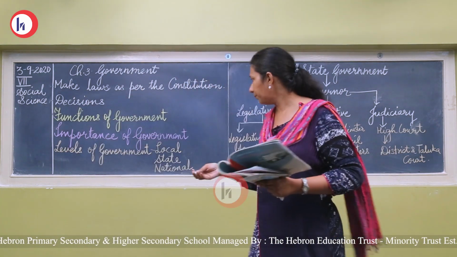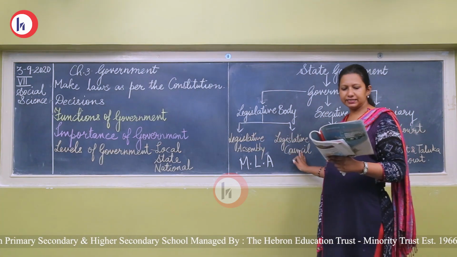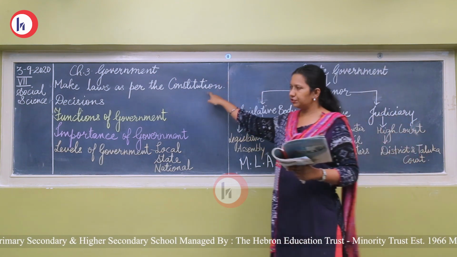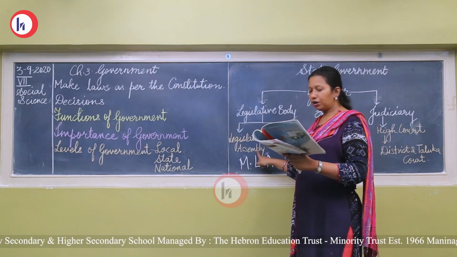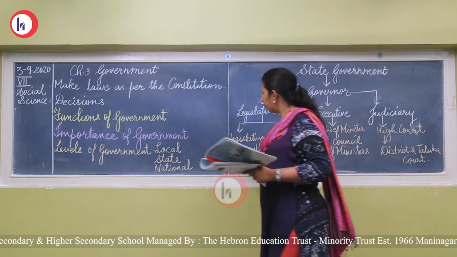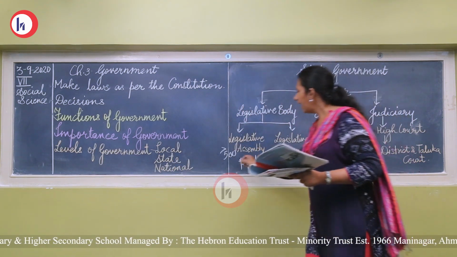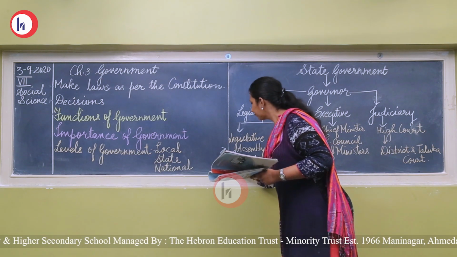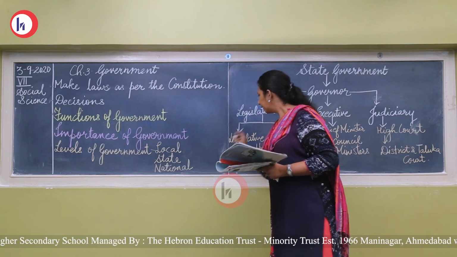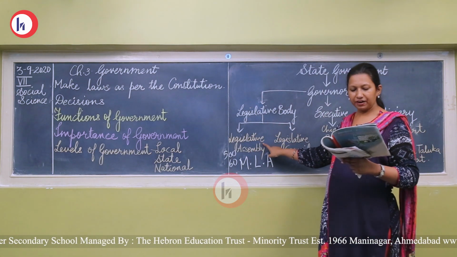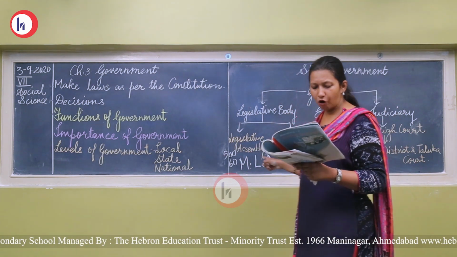According to the Constitution, second point, what about the members? How many members should be there in Legislative Assembly and Legislative Council? According to the Constitution of India, the number of members in Legislative Assembly must not exceed 500. It should not be more than 500 and not less than 60. More than 500 members are not required for Legislative Assembly and not less than 60. If they are less, it cannot be formed.